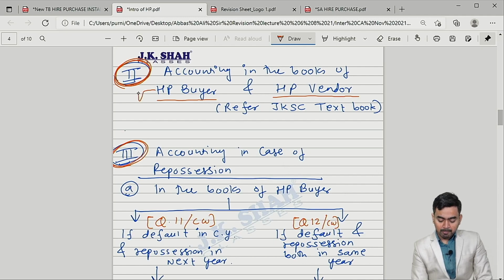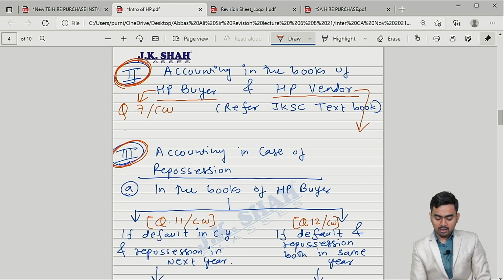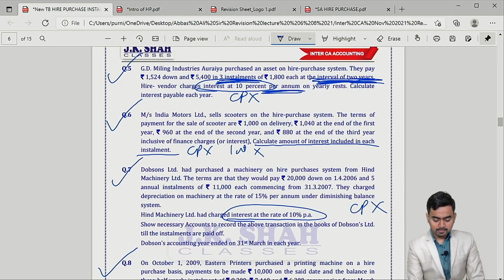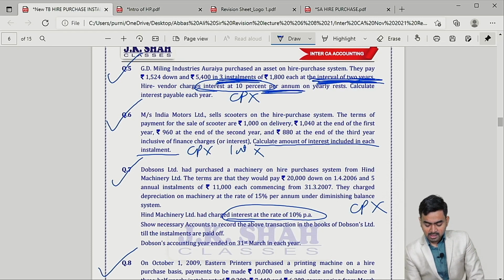For HP buyer you can refer question number 7 of classwork, and for HP vendor you can refer question number 1 of classwork. Just check question number 7 once. Dobson Limited, he is HP buyer.